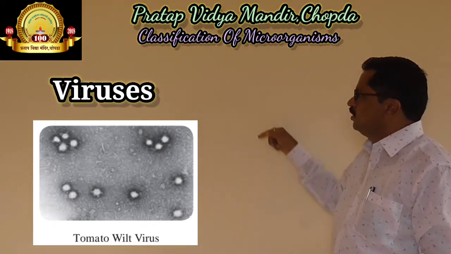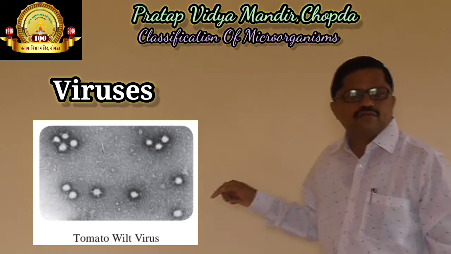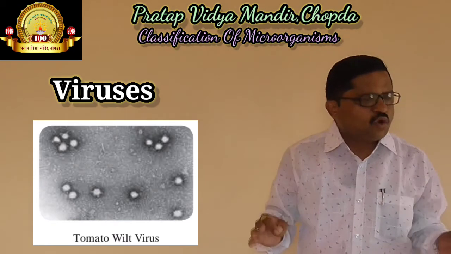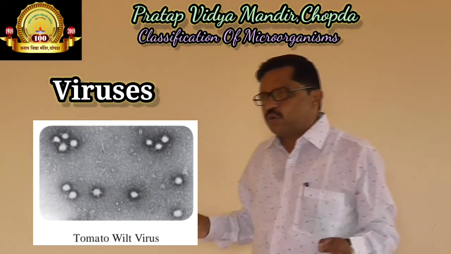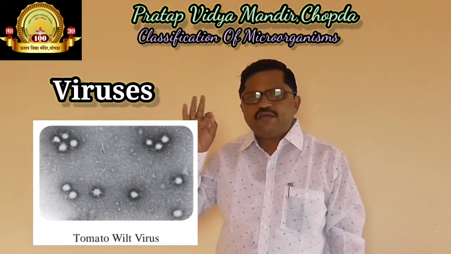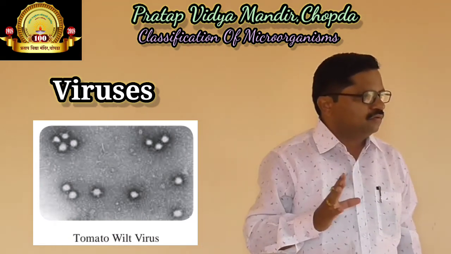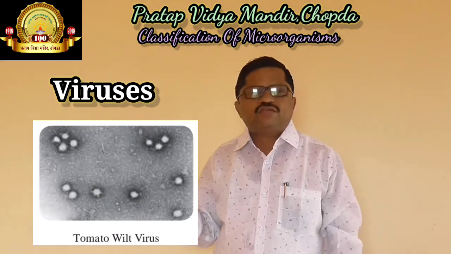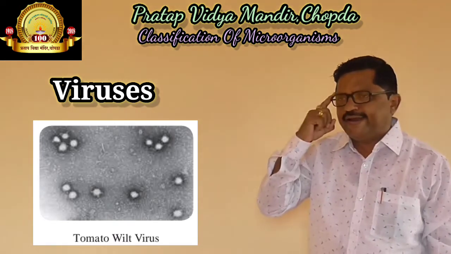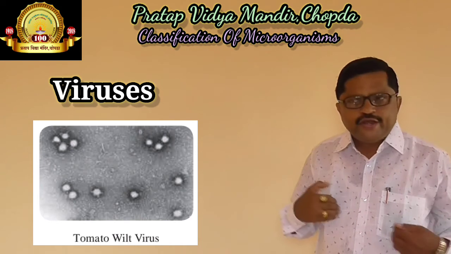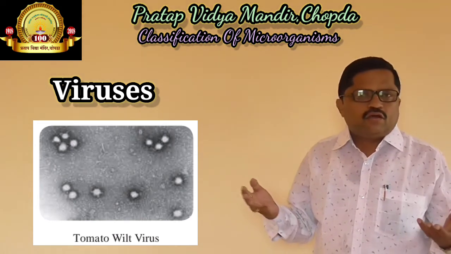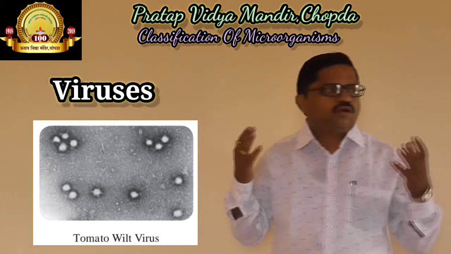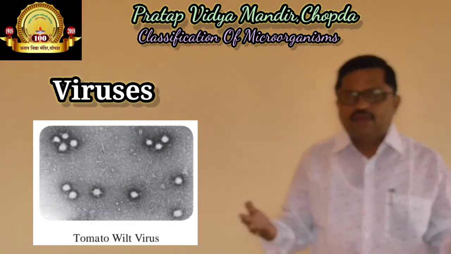Viruses, these microbes, are extremely minute in size. Extremely minute in size means we cannot see them with our naked eyes. We need optical instruments of high resolving power to observe viruses.